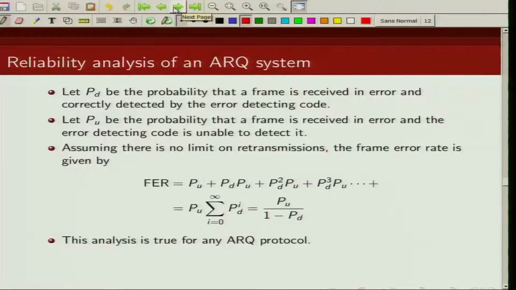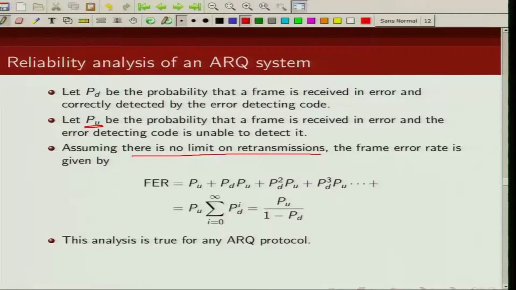Now we are trying to find out an expression for frame error rate for these ARQ protocols. So let us assume there is no limit on retransmission. Whenever we get a negative acknowledgement, we will ask for retransmission. So when does a frame error occur? A frame error occurs if we accept a packet which is in error, but the error detecting code is not able to detect those errors, and that probability is given by PU.